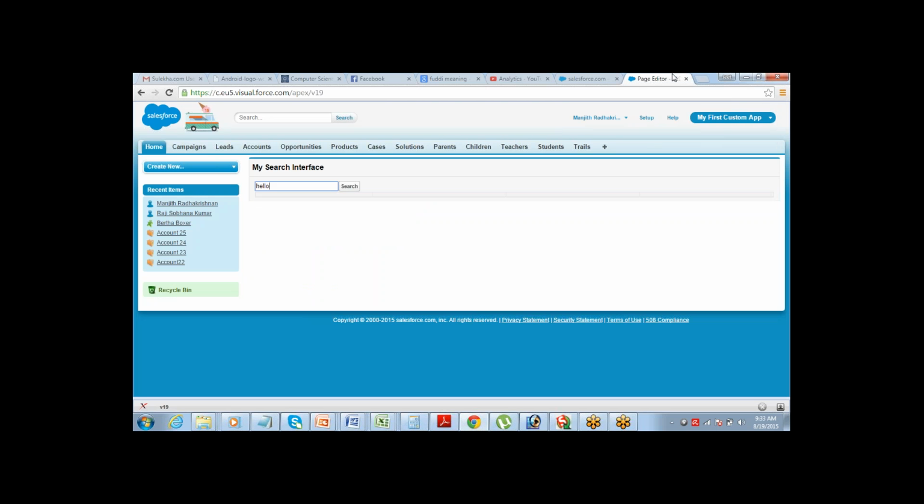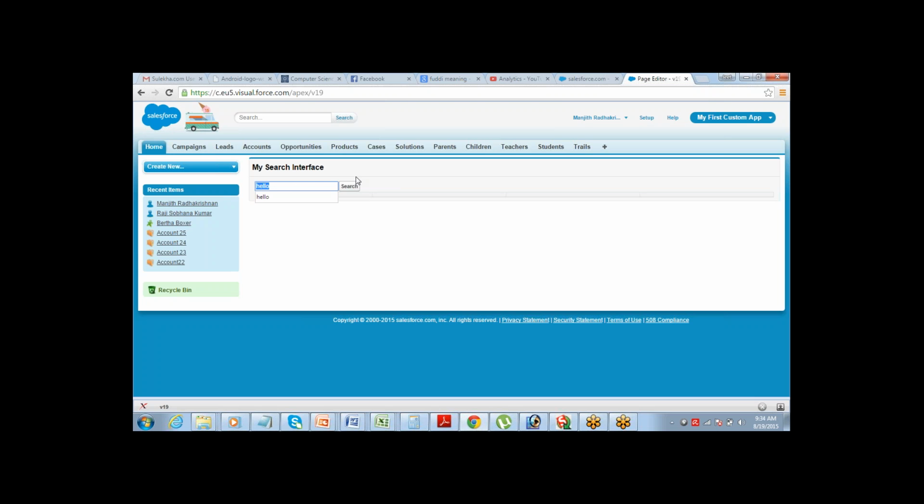Look into this page. What do I need now? This page is not functional currently. I just created the components. So there are two things which I need to do. One, I need to make a provision for taking the value from here and putting it to the program. Program in the sense the Apex class. Right. So I need to define a function which can take the value from here and pass it to the program. So there should be one function which does this thing.